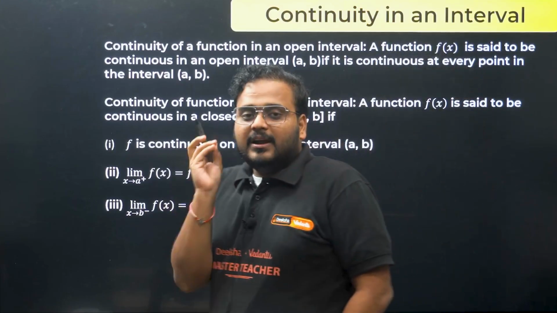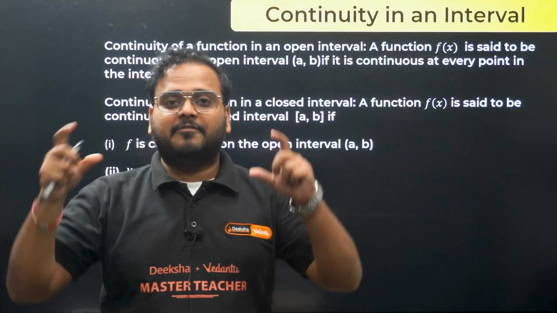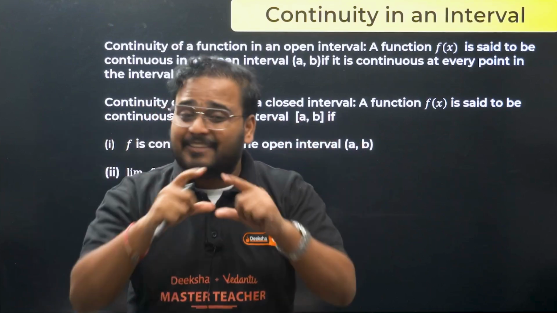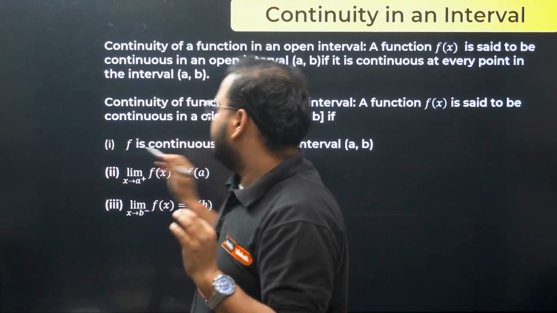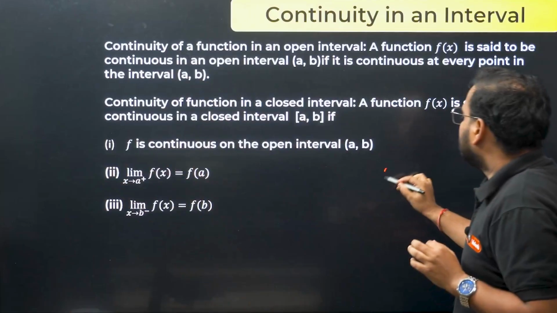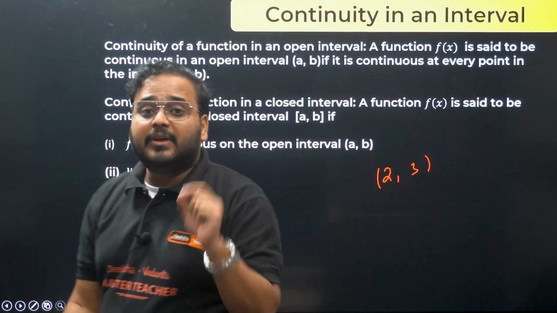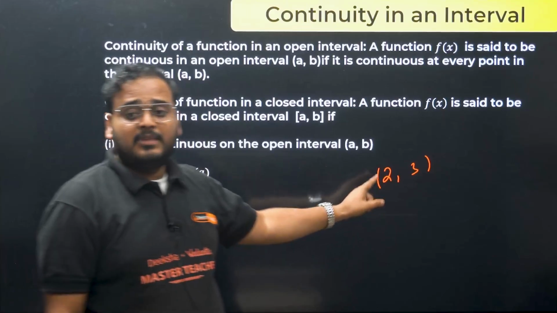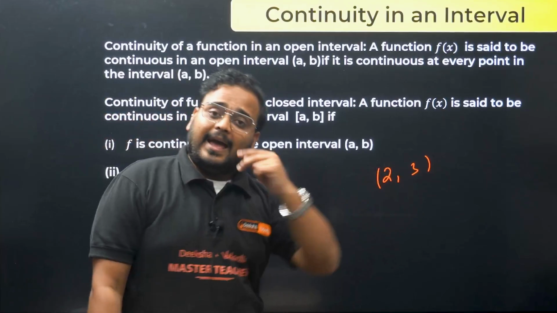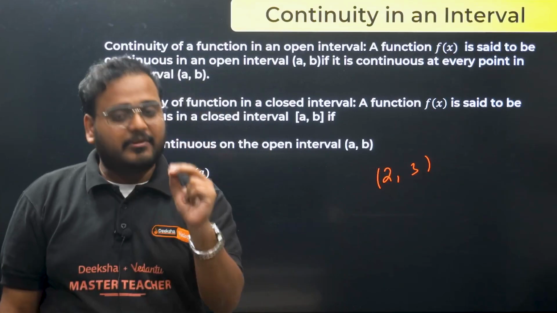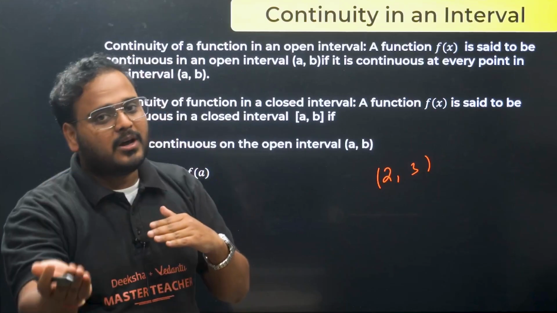Because an interval is what? An interval is a family of points. It will have an infinite number of points. If I write here interval 2 to 3, what does it mean? It means I have infinite number of points between the value 2 and 3. That's what this interval means. Okay, and continuity at a point, we know for every point function value should be equal to the limit value.